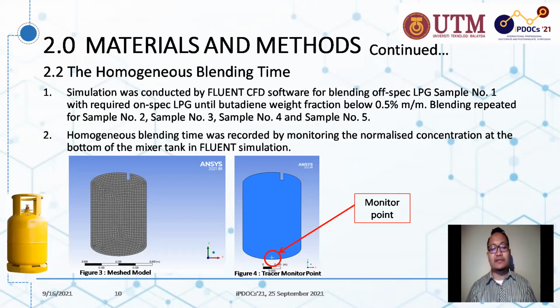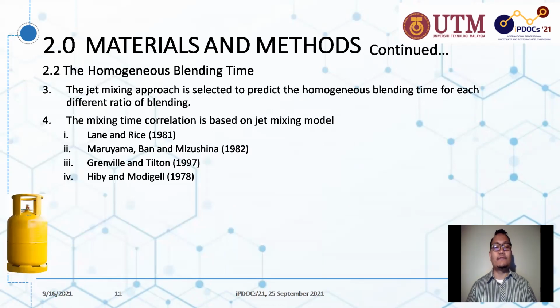Figure 3 shows the mesh model of the mixer tank. Figure 4 shows the pressure monitor point used to monitor the normalized concentration during simulation. The jet mixing approach is selected to predict the homogeneous blending time for each different blending ratio. The mixing time correlations selected were Lane and Rice 1981, Maruyama Ben Masusina 1982, Grenville and Tilton 1997, and Hebe and Monigal 1978.